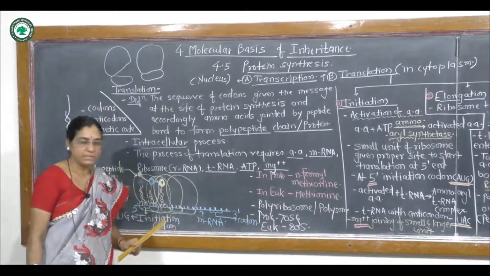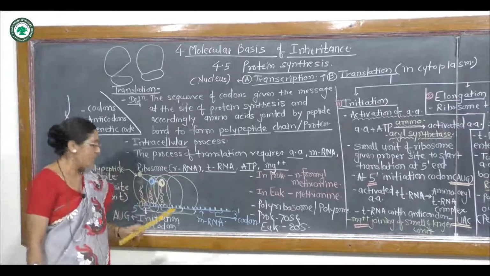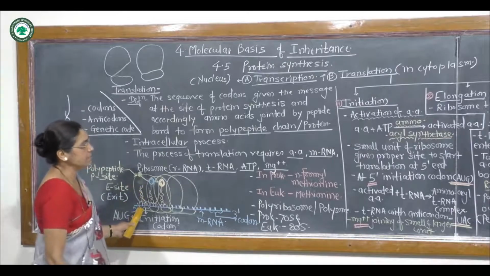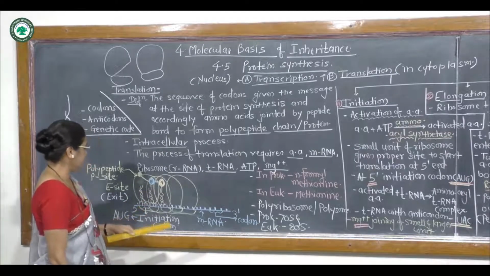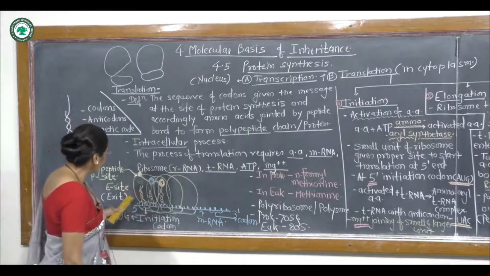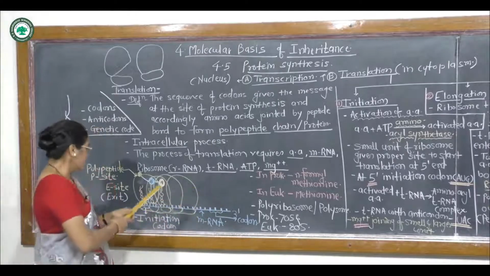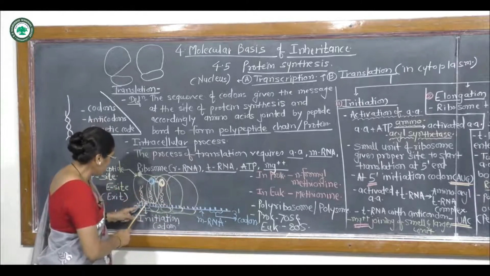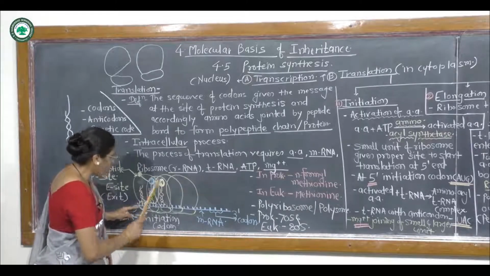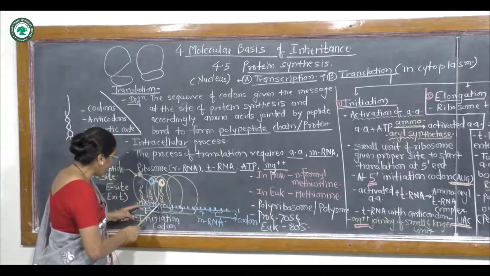By dissociating, the smaller and larger units enter through the 5' end, and then again the smaller and larger units get joined in the presence of magnesium ions, and then the further process starts. That means the ribosome is always translocated. Suppose in the smaller unit of the ribosome there are two codons present.